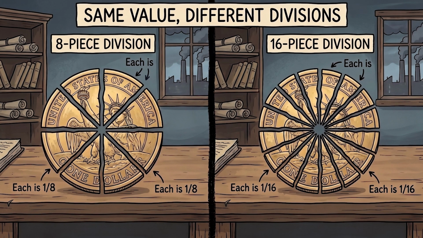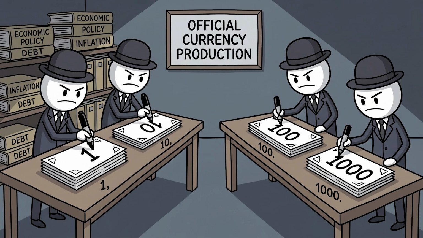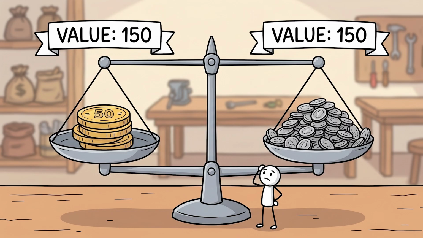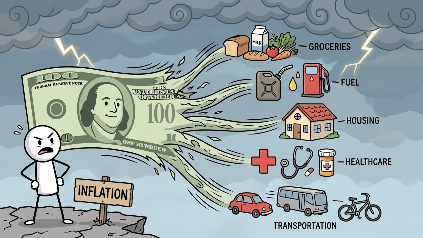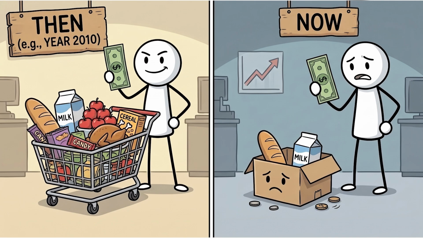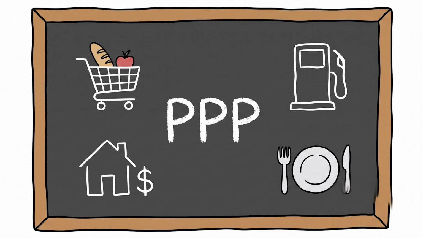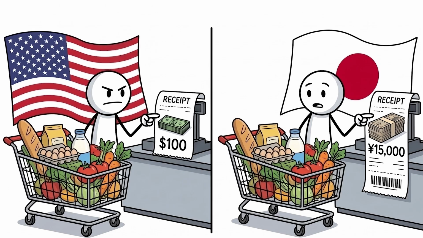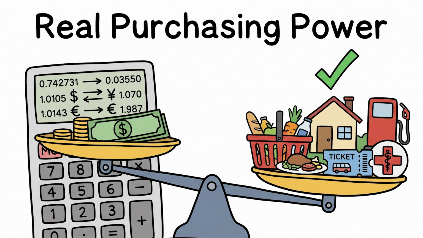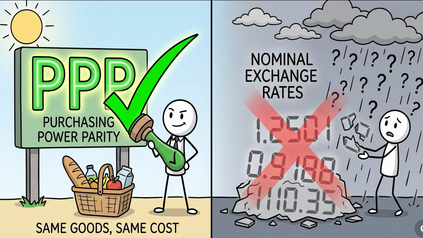Currencies work similarly. A country can decide how many units make up its currency. The number itself doesn't determine wealth. What matters is purchasing power. In other words, how much can that money actually buy? Economists actually have a name for this idea. It's called purchasing power parity, or PPP. It's the concept that compares currencies based on what they can actually buy, not just the number on the exchange rate. That's what really counts.